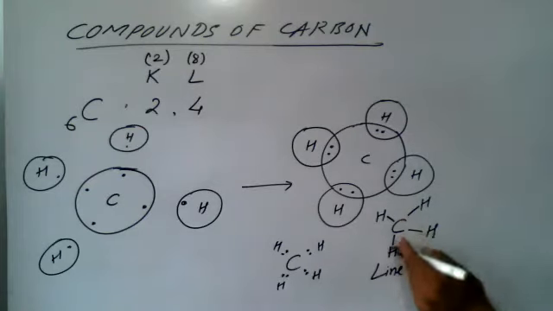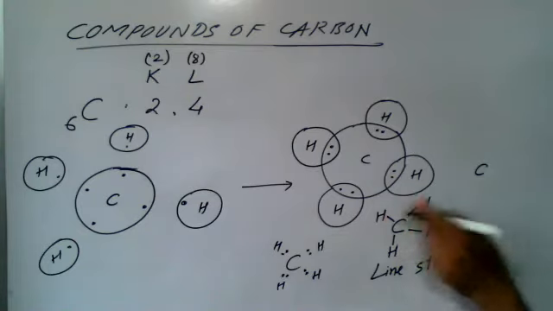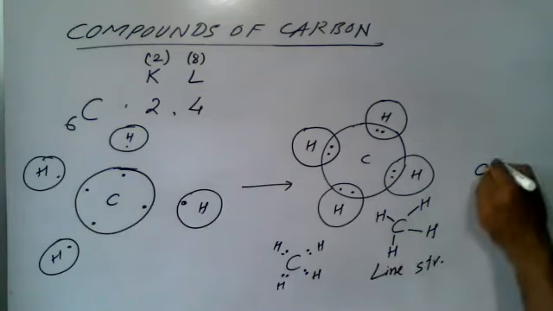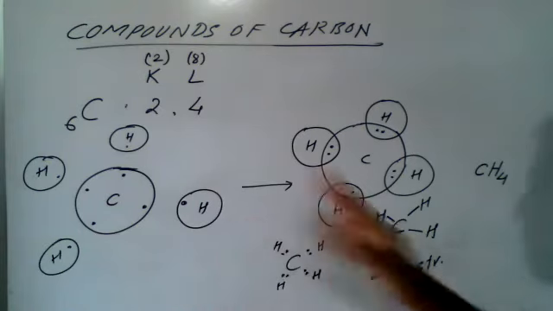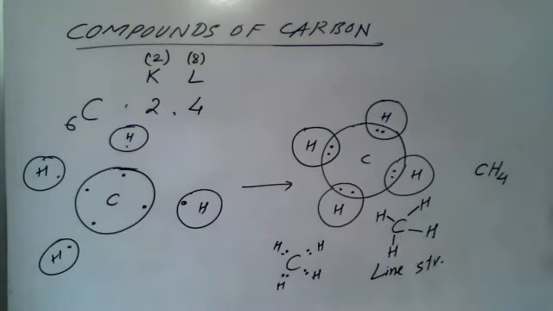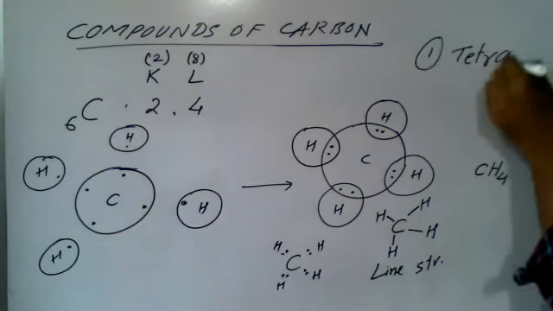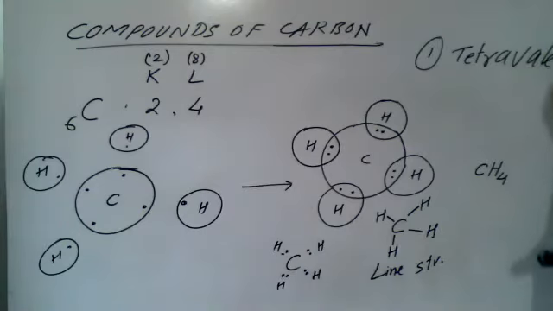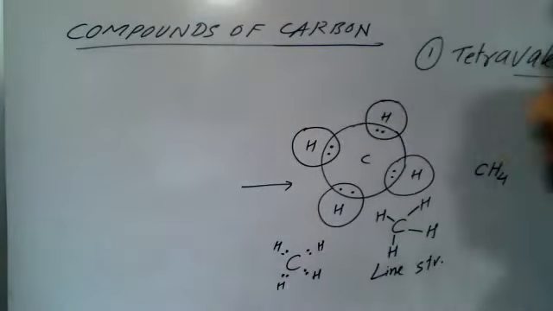And how can I write this in a simple way? How many elements? Two types of elements. Carbon is there and hydrogen is also there. How many hydrogens are there? Four. So you write subscript 4. Right? So in this way we can say carbon forms how many bonds? 1, 2, 3, 4 bonds. So we can say point number 1: tetravalent. Valent means valency. Tetravalent. So you will write here. Now let us go for the discussion of compounds of carbon.